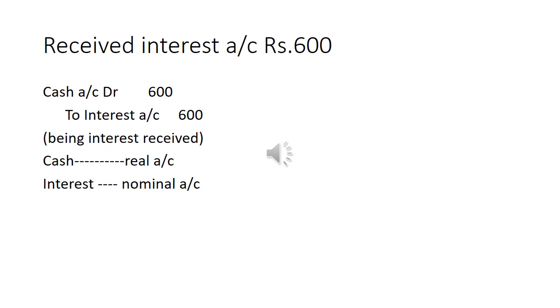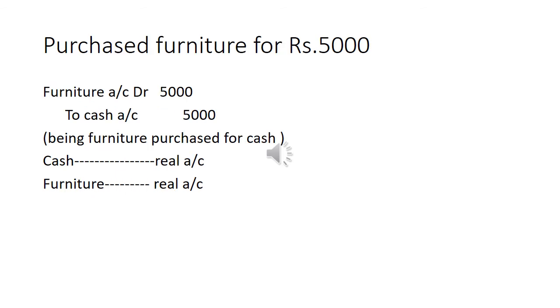Received interest rupees 600. Cash account debit to interest. Interest is income, so we apply the nominal account rule.